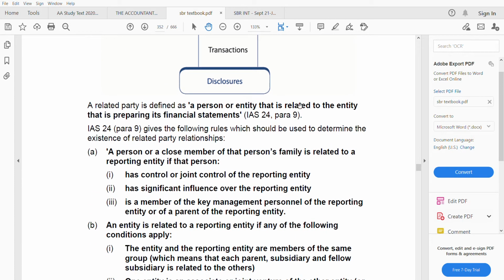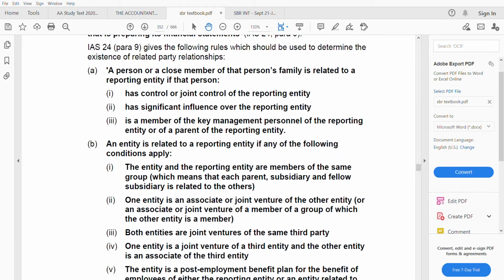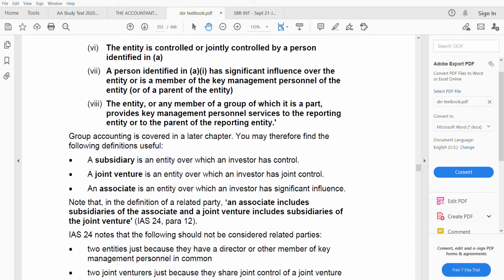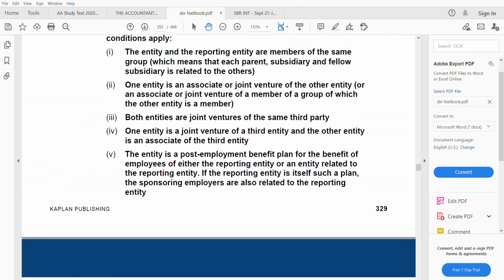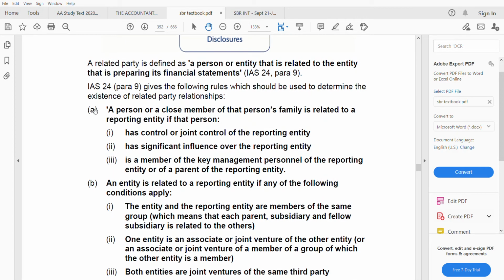A related party is defined as a person or an entity. It could be a person, it could be an entity that is related to the entity that is preparing its financial statements. So there is a list which will help you determine that a related party relationship exists, A and B. Let us go through this list. It's a huge list, right?